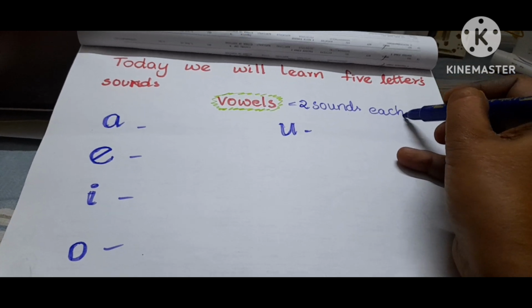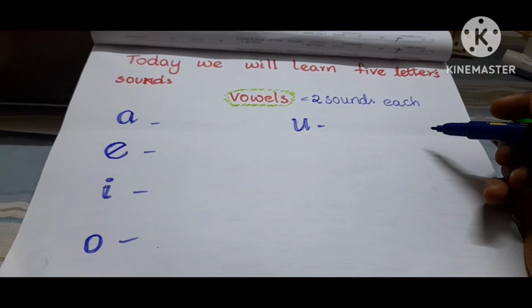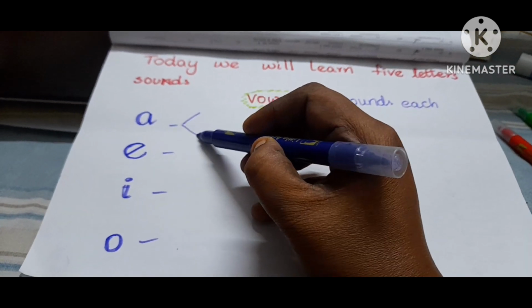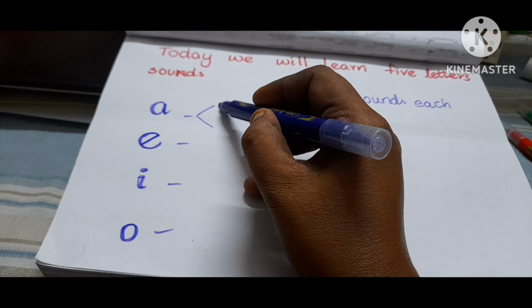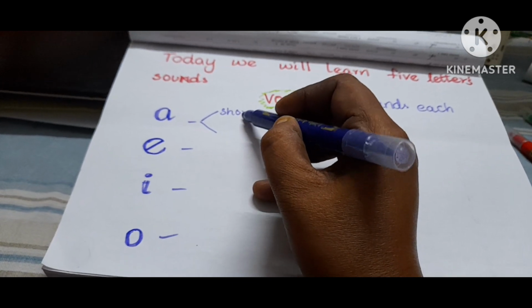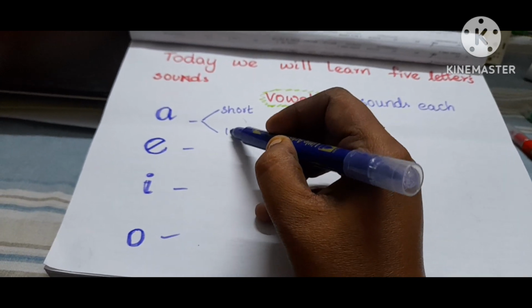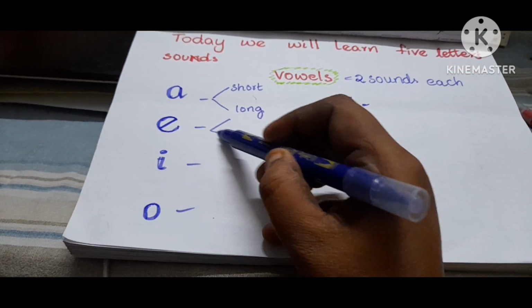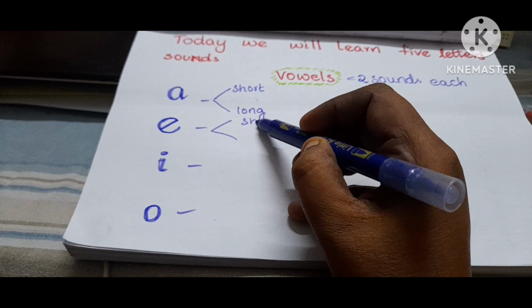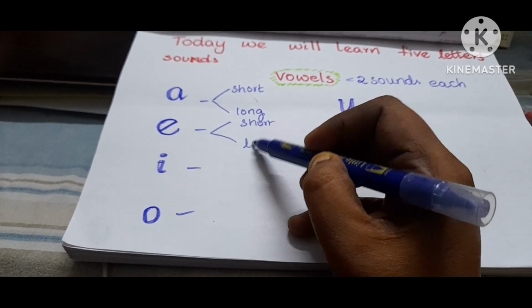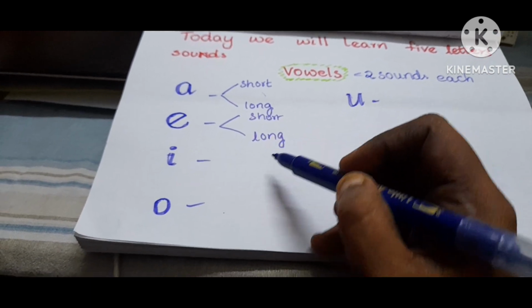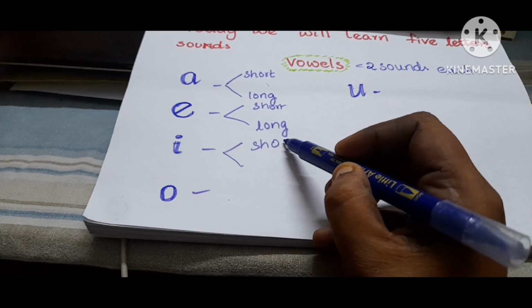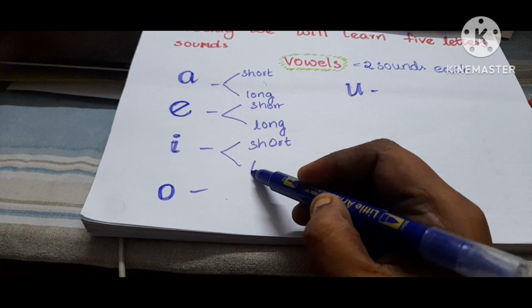Hi friends, welcome back. So we'll see the sounds of alphabets, that is vowels. Every vowel has two sounds: a short sound and a long sound. And E also has a short sound and a long sound. And I has a short sound and a long sound.